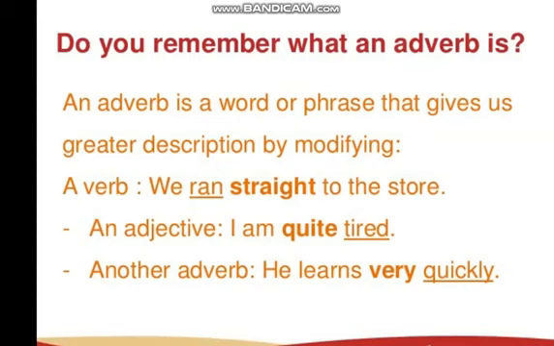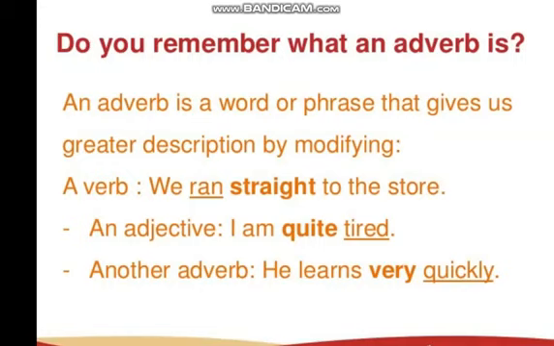We ran straight to the store. As you can see in the example here, the word ran, which is a verb, is modified by the word straight, which is an adverb. It also modifies an adjective. I am quite tired. Here the word tired is an adjective and the word quite is modifying it, whether I am too tired or I am less tired. So here the word quite is also an adverb.